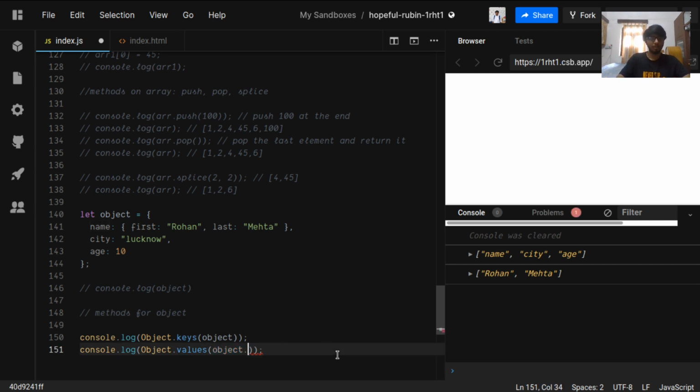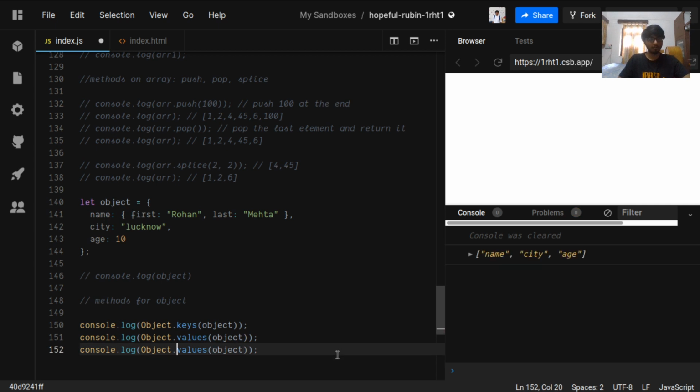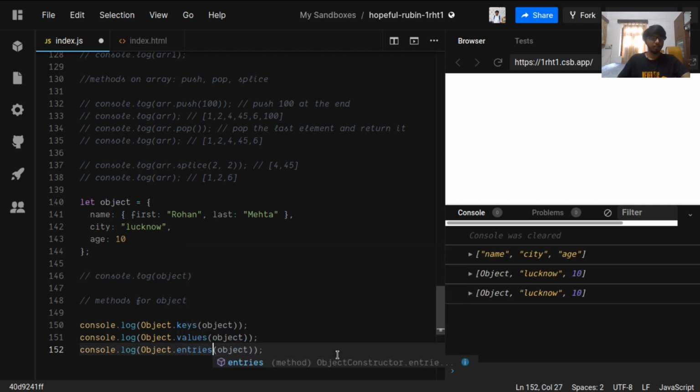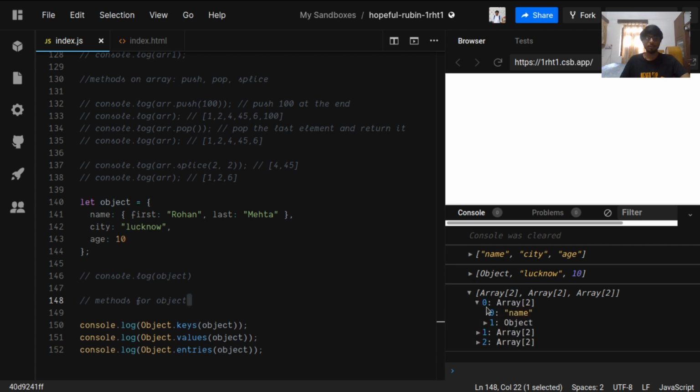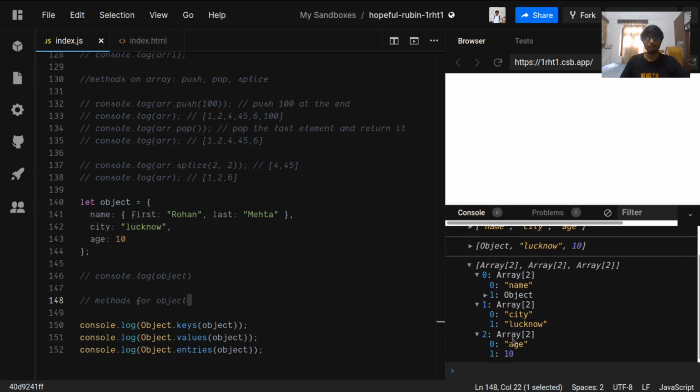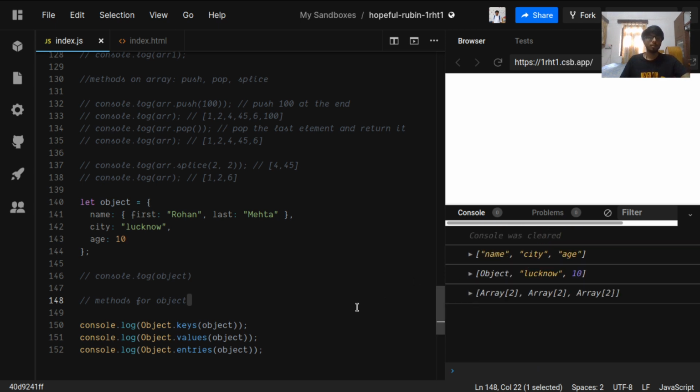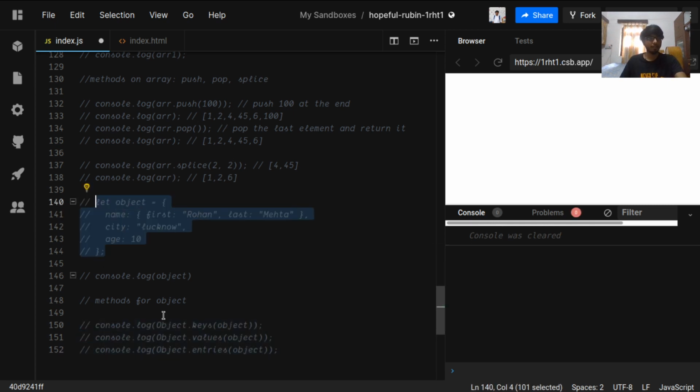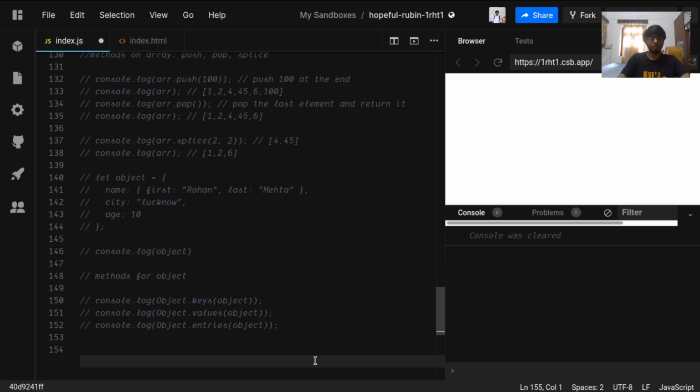Let me just give you one more method, that is entries. It returns both keys and values as an array, inside this whole array. Three arrays are being returned, of which the first array contains the key and value, the second array contains the key and value, and the third array contains the key and value. So this is useful for working with objects. So we are done with objects now. Let's move on to functions.